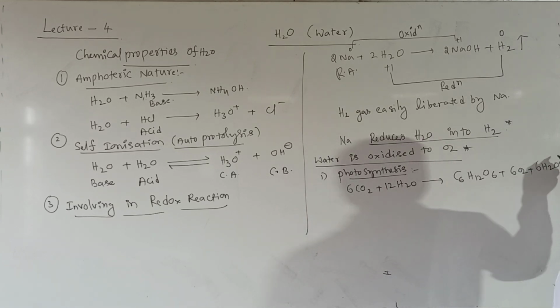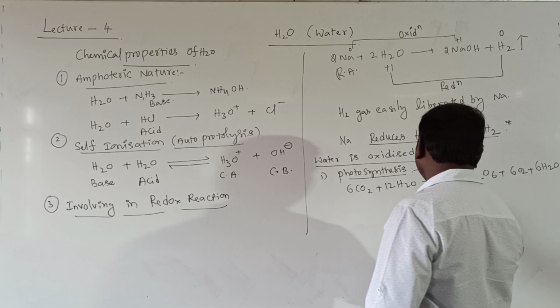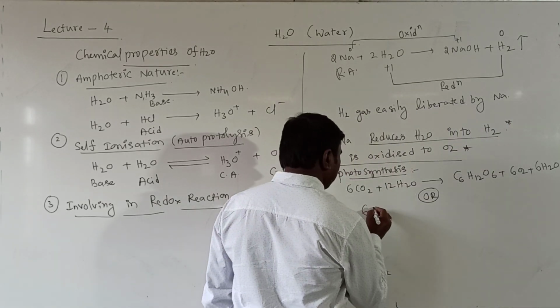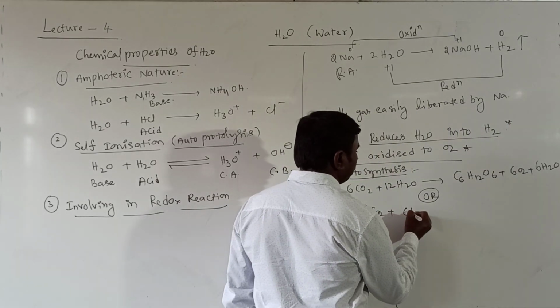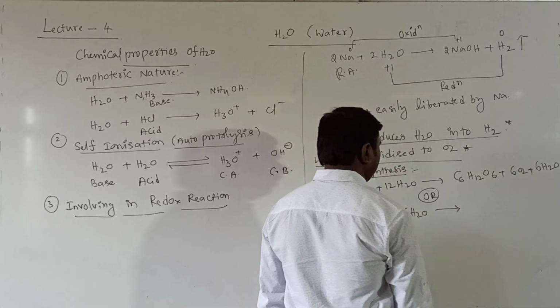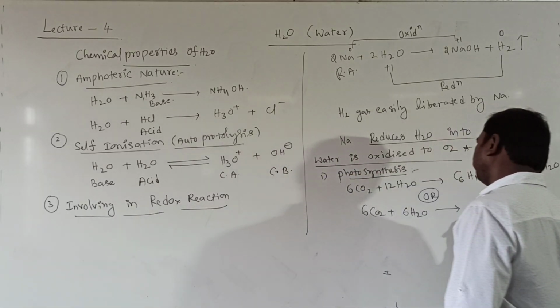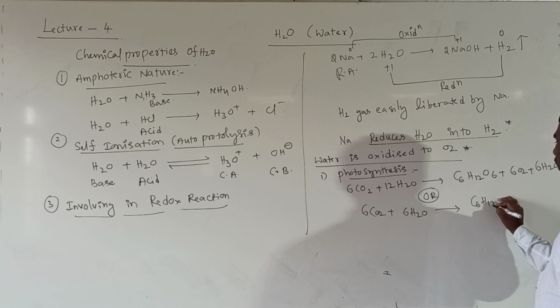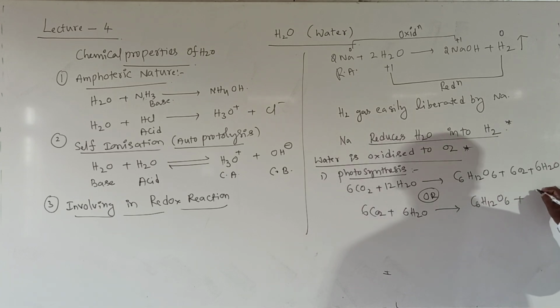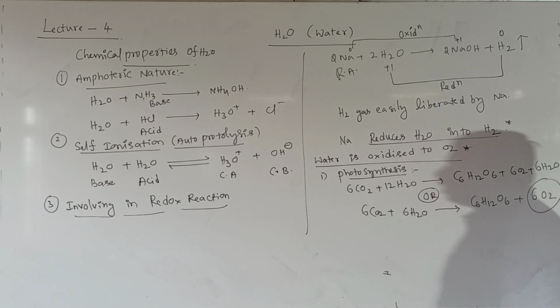So instead of cancelling this, you can write simply 6CO2 plus 6H2O gives rise to C6H12O6 plus 6O2. What is the gas liberated? Oxygen gas will be liberated.